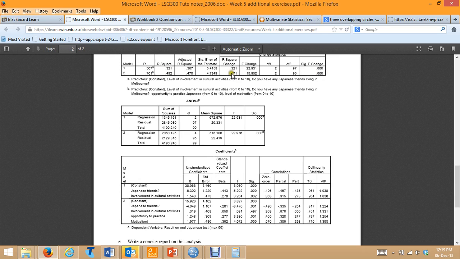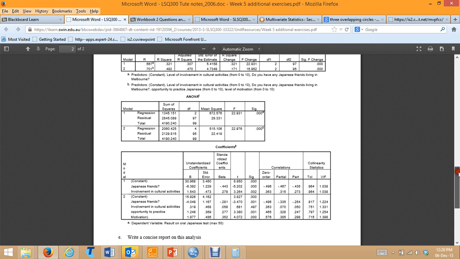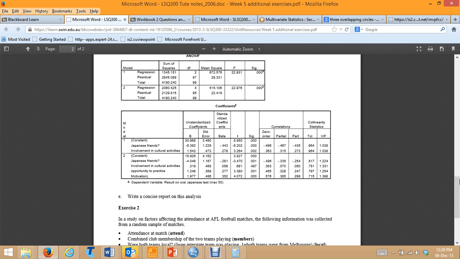So the first two predictors explain 32% of the variance, and then when you add the second step of predictors, which are the mediators, level of motivation and opportunity to practice Japanese, they explain an additional 17% of the variance in the model. So we go down here and we can see that Japanese friends and involvement in cultural activities have good zero-order correlations, and they both predict performance on the oral test significantly.